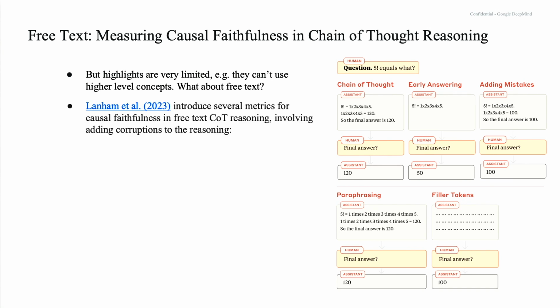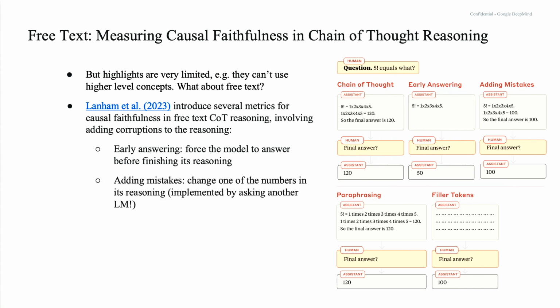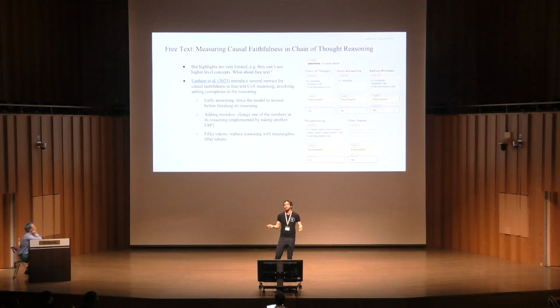This paper by Tamera Lanham from Anthropic introduced several metrics for measuring causal faithfulness in free text chain of thought reasoning, involving making corruptions to the reasoning. So things like early answering, where you force the model to answer before it finishes its reasoning, or adding mistakes. You change one of the numbers in its reasoning, which they implement by asking a language model to do this, or filler tokens. Replace the reasoning with meaningless tokens like periods to test, is the explanation only helping performance because it's allowing the model to do some more computation? Now, if the model's explanation or reasoning is causally responsible for its output, all of these should reduce performance.